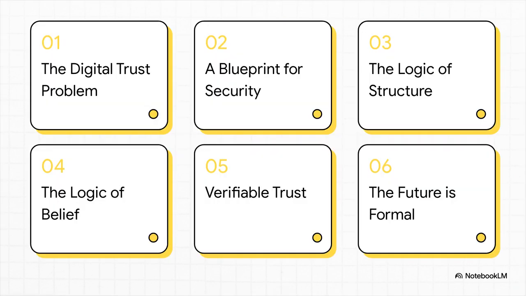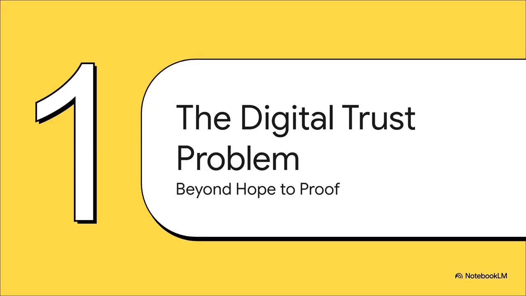All right, here's our game plan. We'll kick things off with the core problem of digital trust, then introduce a blueprint to solve it. We're going to look at its two key building blocks, the logic of structure and the logic of belief, see how they snap together to build verifiable trust, and finally, we'll talk about why this whole formal approach really is the future.